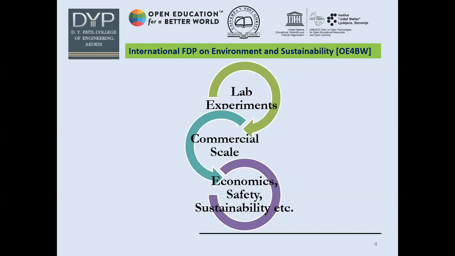Let's say before starting any pilot scale production, we have to work with lab experiments. If it succeeds, then we will go for commercial scale. And after a number of trials and troubleshooting the problems, if any, we have to look at economics, safety, and sustainability for that particular project or product. Then it is to be implemented as a final process.